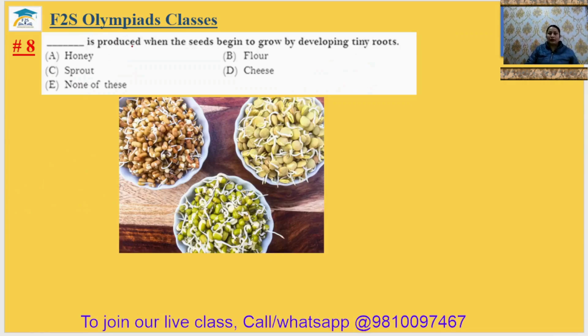Question number 8. Dash is produced when the seeds begin to grow by developing tiny roots. So these are the tiny roots of the seeds, and this is known as a sprout. So option C will be the correct answer. The eighth answer will be option C.